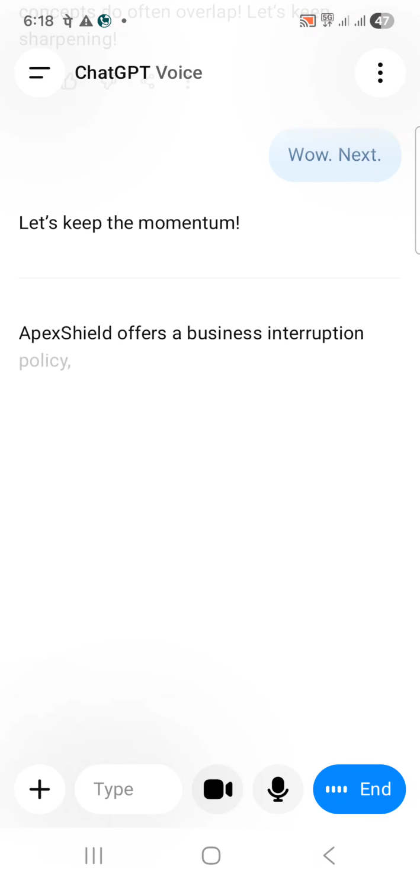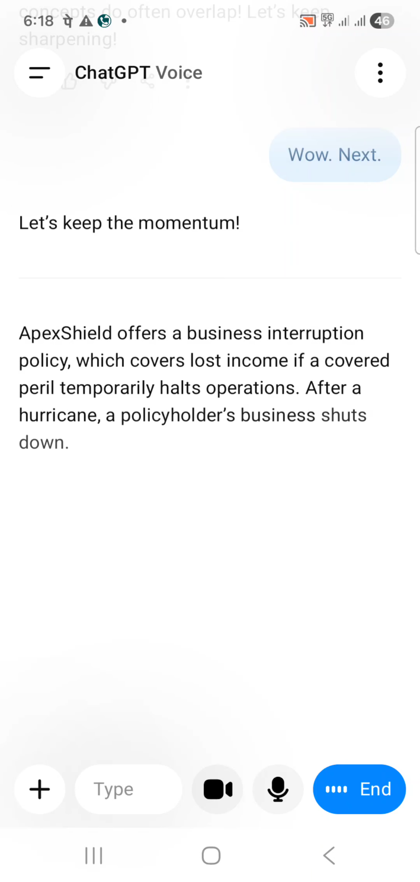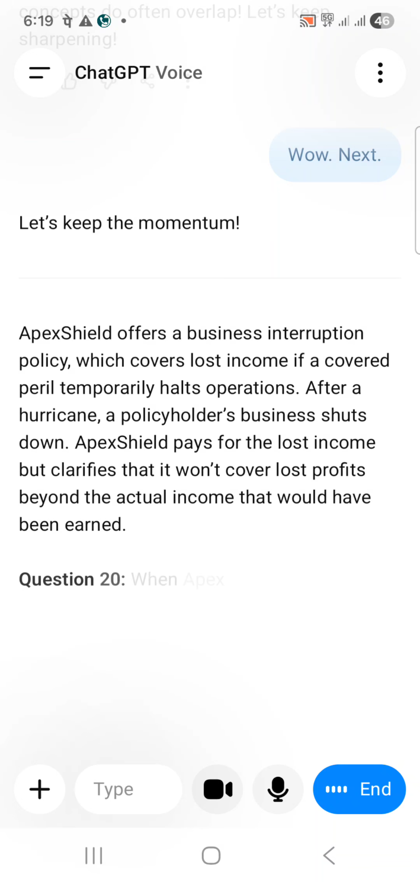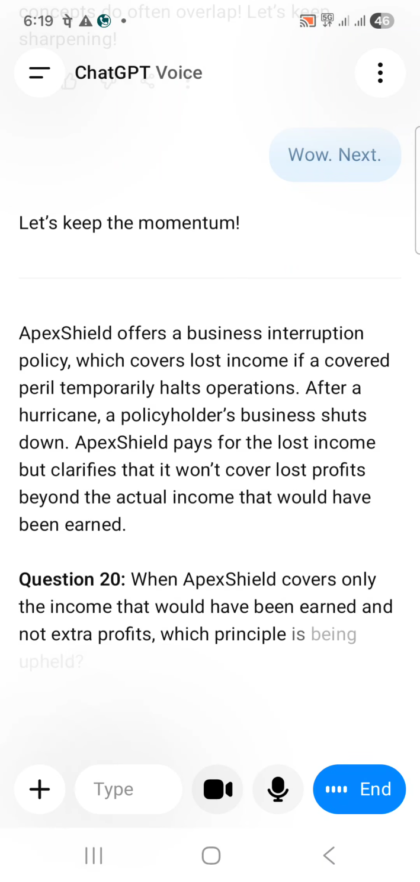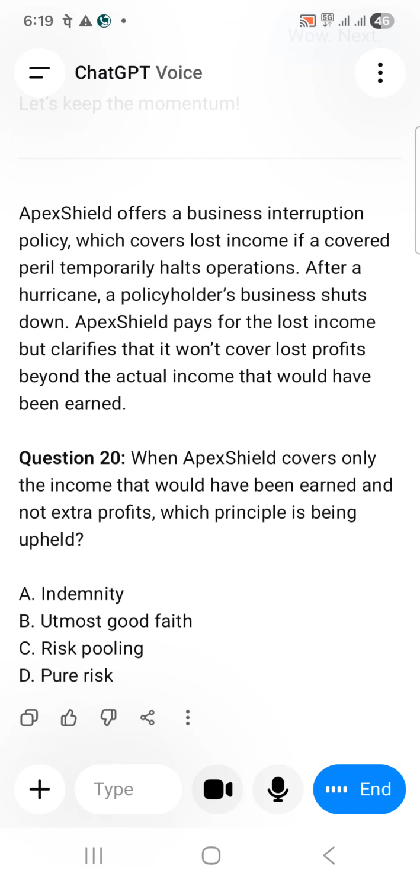Let's keep the momentum. Apex Shield offers a business interruption policy, which covers lost income if a covered peril temporarily halts operations. After a hurricane, a policyholder's business shuts down. Apex Shield pays for the lost income, but clarifies that it won't cover lost profits beyond the actual income that would have been earned. Question 20. When Apex Shield covers only the income that would have been earned and not extra profits, which principle is being upheld? A. Indemnity. B. Utmost good faith. C. Risk pooling. D. Pure risk.